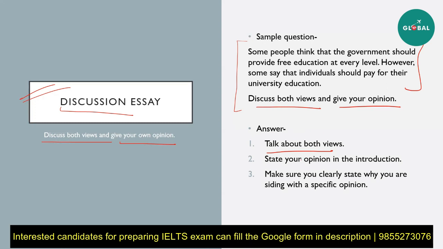Now, while you're stating your opinion, first of all, do it in the introduction. Introduction should and must always include your opinion, your thesis statement. But while you're doing so, how do you actually structure your essay? There are two ways you can do that. There are two opinions, and you're only going to agree with one, right? Or maybe you have a 50-50 approach. In that case, it is pretty easy. You can just include it in your conclusion.